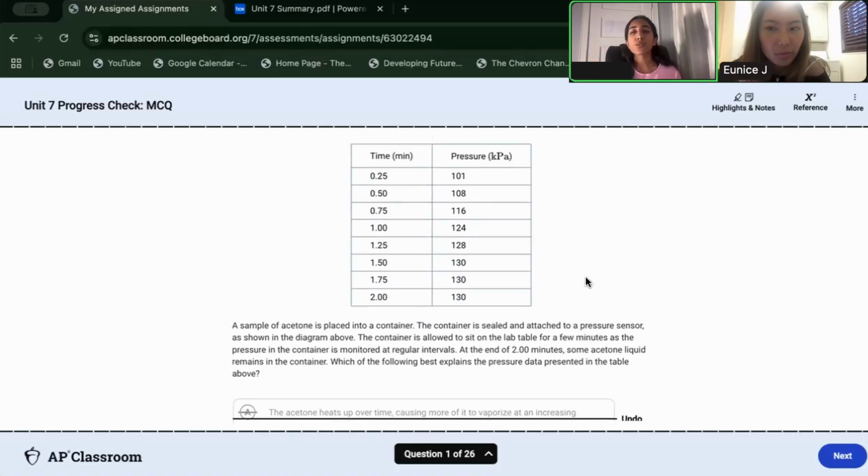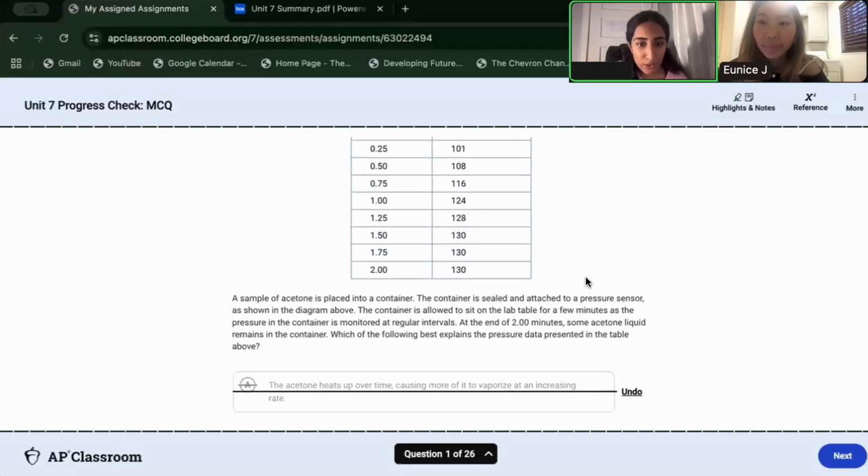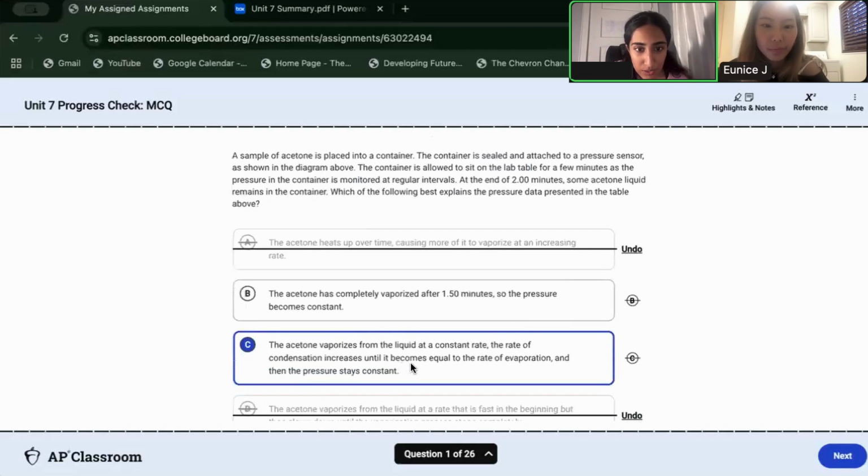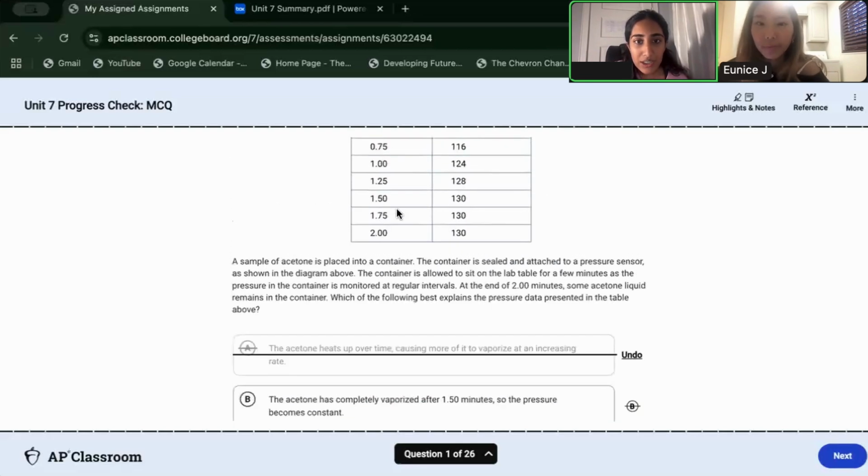I feel like pressure is more when it evaporates, and that's how the pressure increases, and then I would assume that the condensation will balance it out. So it increases until it becomes equal. So I guess that's what's happening here, it's constantly condensing and evaporating to keep it balanced.